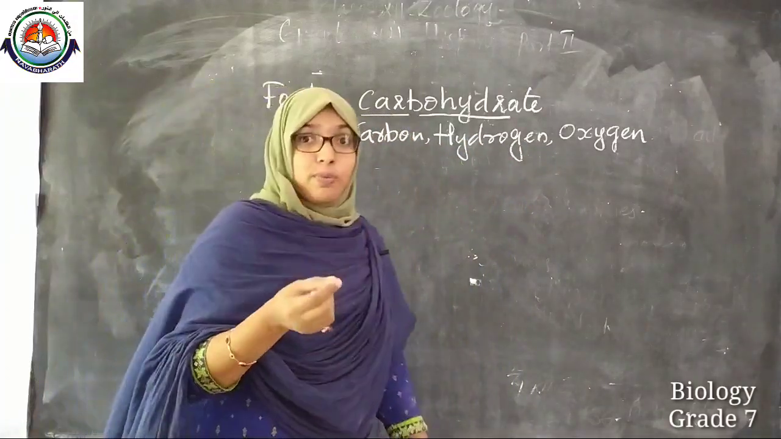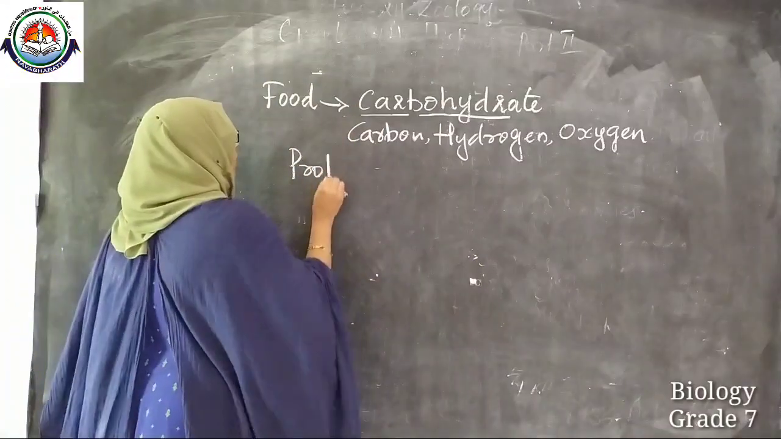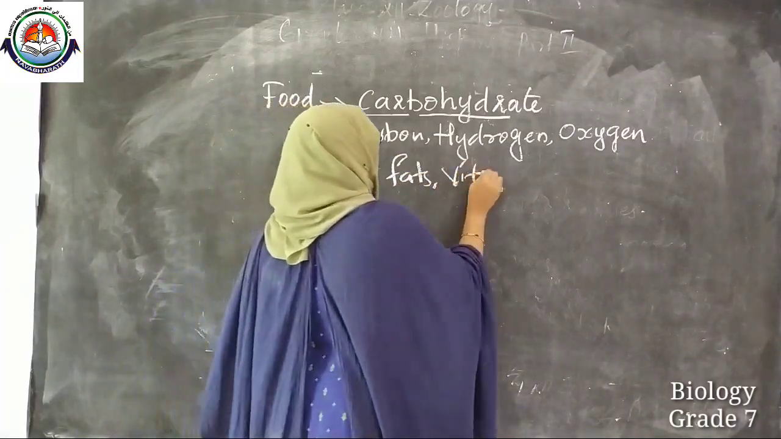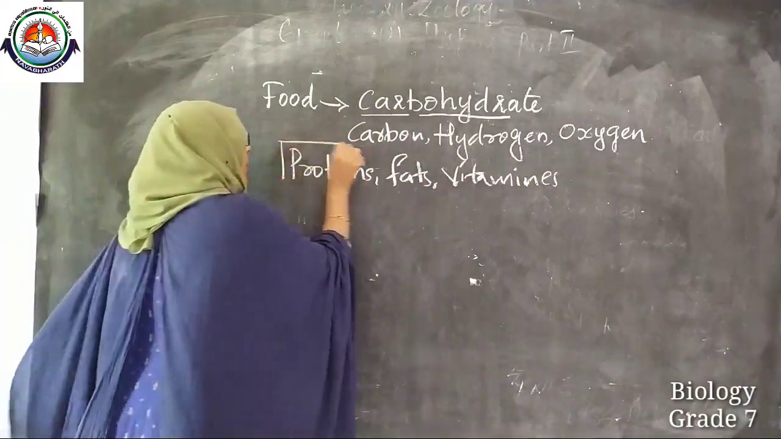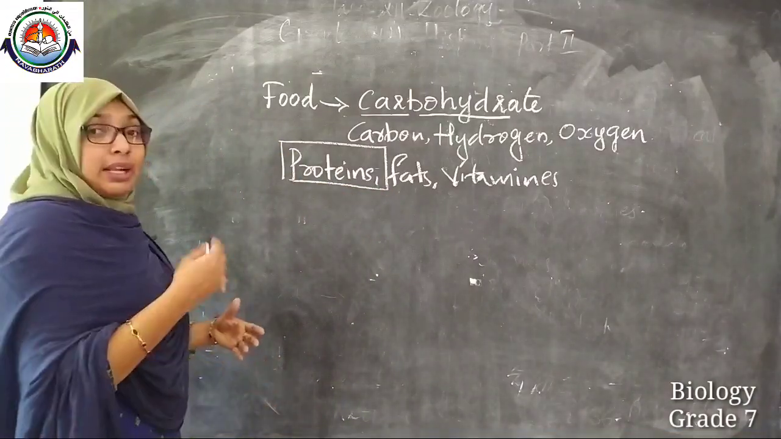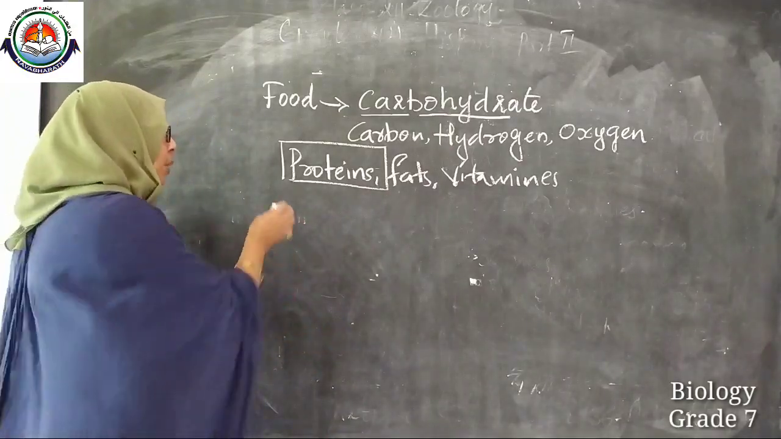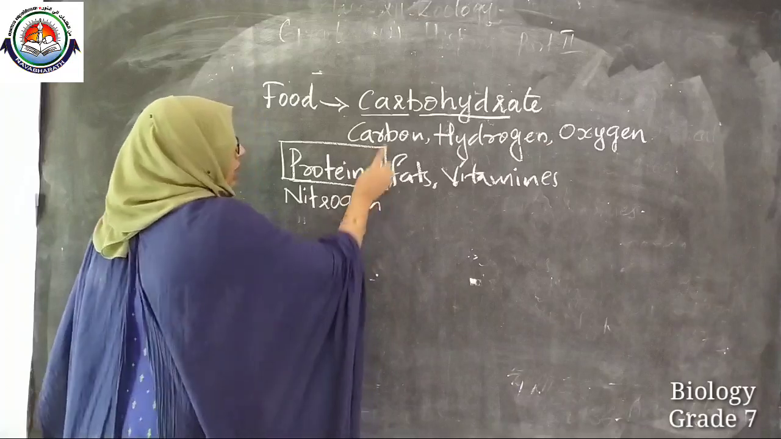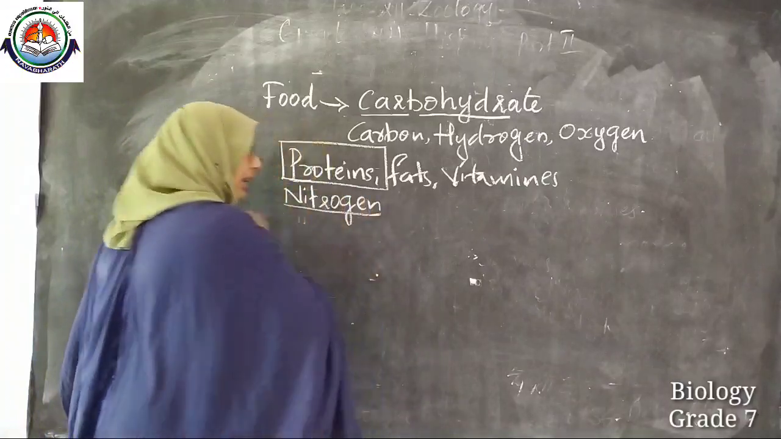Clear? So along with this, another component of food is proteins, fats, vitamins, etc. You have studied in lower sessions, right? So how are proteins synthesized in plants? See, plants also synthesize proteins and fats. How do they synthesize? Proteins are made up of nitrogen. Carbohydrates are made up of these three things, right? Similarly, proteins are made up of nitrogen.